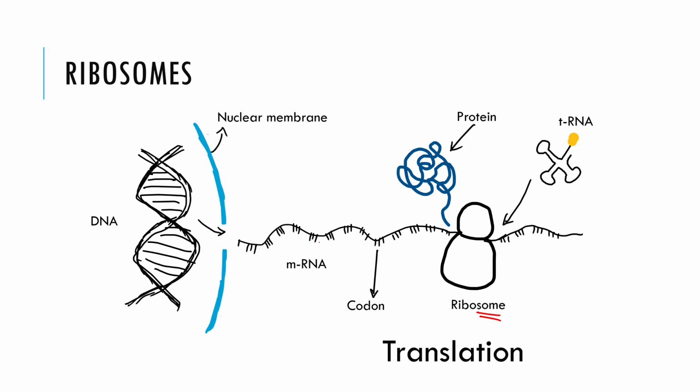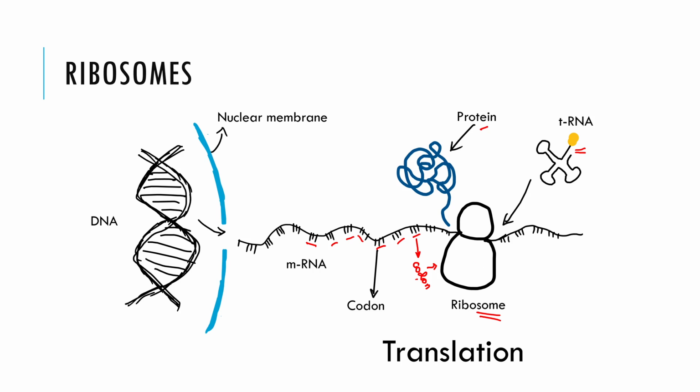This complex reads the genetic information sent out from the nucleus in the form of messenger RNA or the mRNA. This information is arranged in a three-lettered code called the genetic code. Each codon corresponds to one amino acid, which is carried by the amino acid transfer RNA or the tRNA. The ribosome catalyzes the synthesis of a protein chain using the information in the mRNA and the amino acid in the tRNA. Without ribosomes, protein synthesis will not occur in biological systems.